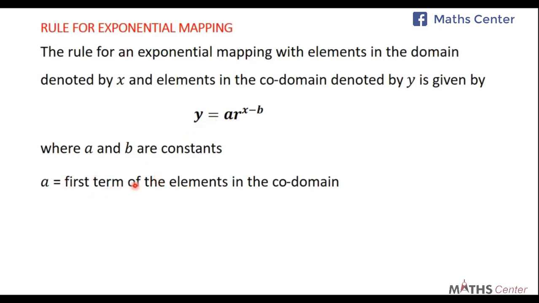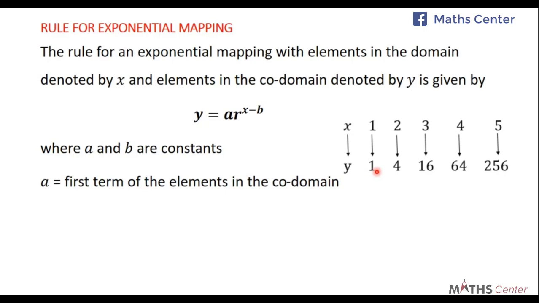A is the first term of the elements in the codomain. So if you have an exponential mapping, we are saying that A is the first term of the elements in the codomain. What are the elements in the codomain? Those are what we have here. So 1, 4, 16, 64, 256. A is the first term of the element. So A is the first element. So in this case, A is 1.